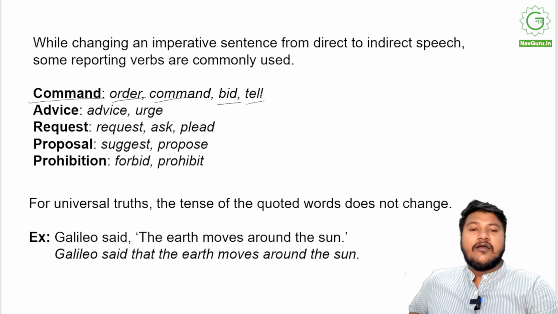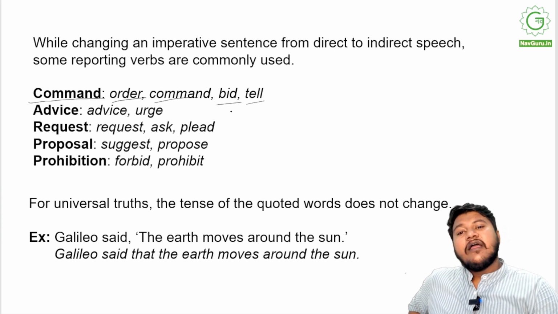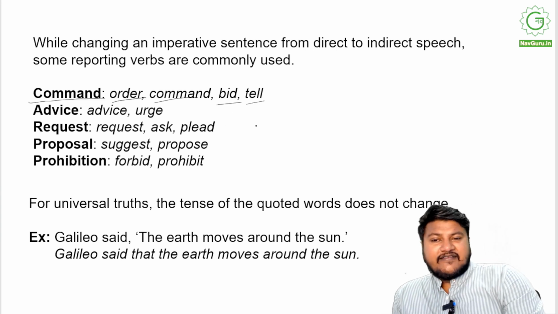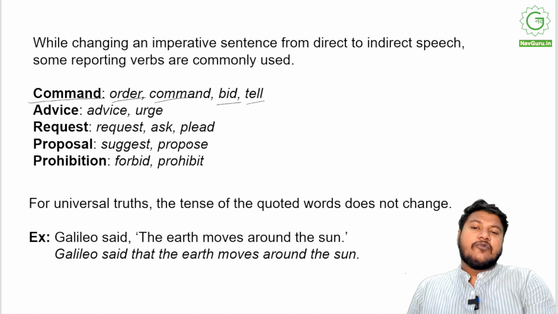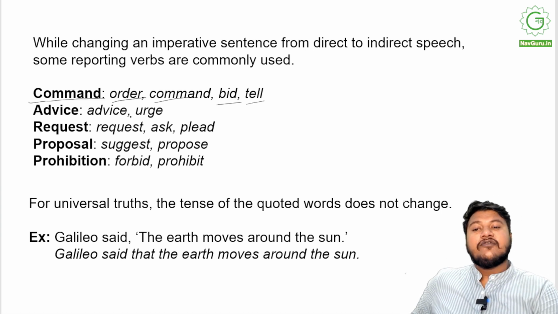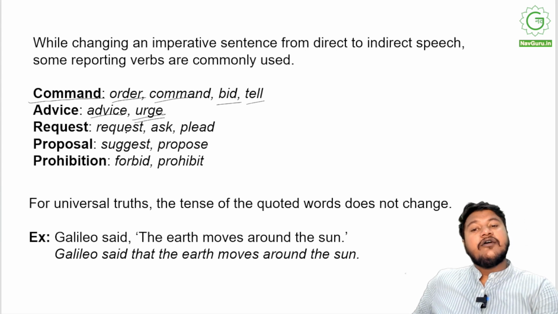The teacher told the students, right? It can if it is advice. See, Ram advised Sham to proceed carefully, so you can use advised as usual. You can also use urge. Ram urged Sham to proceed with caution. Request, you can always use request. Ram requested Sham to proceed with caution. Ram asked Sham to proceed with caution. Ram pleaded with Sham to proceed with caution.